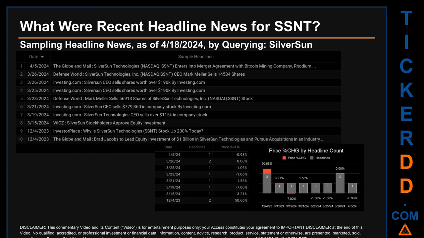The oldest publication was on Monday, December 4, 2023, 4 months and 14 days ago, when Investor Place published the headline that read, Why is Silversun Technologies, SSNT, stock up 200% today? One other headline was found on this oldest publication date. The Globe and Mail published the headline that read, Brad Jacobs to lead equity investment of $1 billion in Silversun Technologies and pursue acquisitions in an industry.